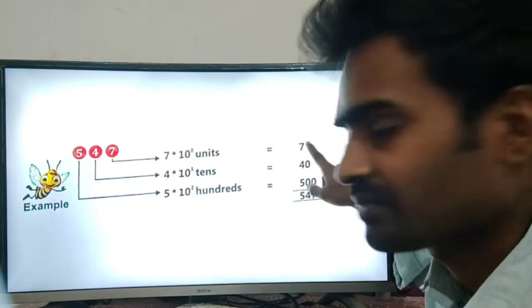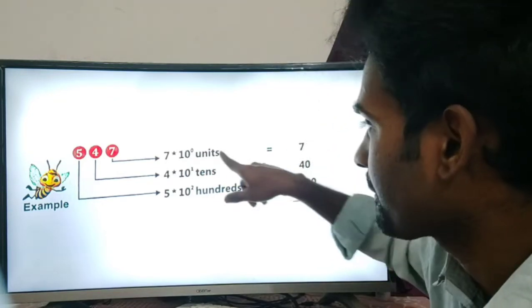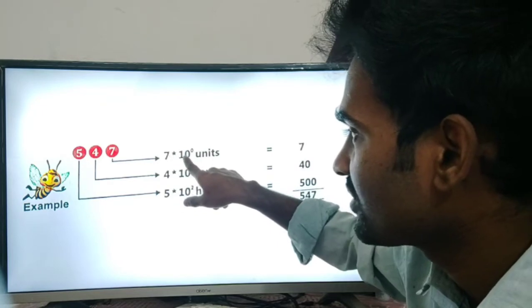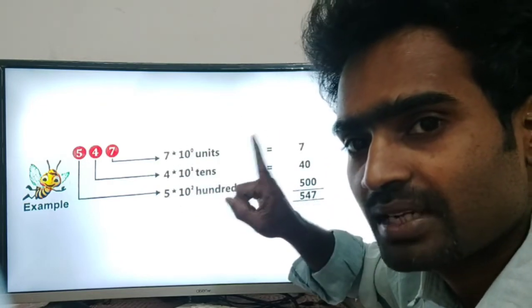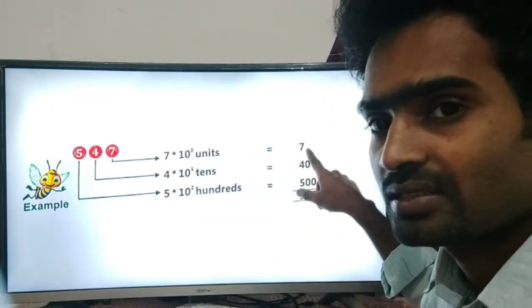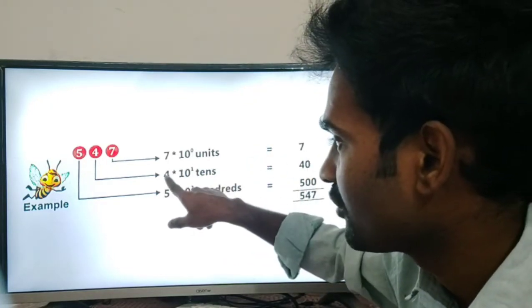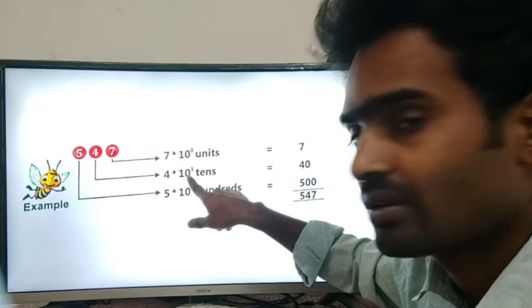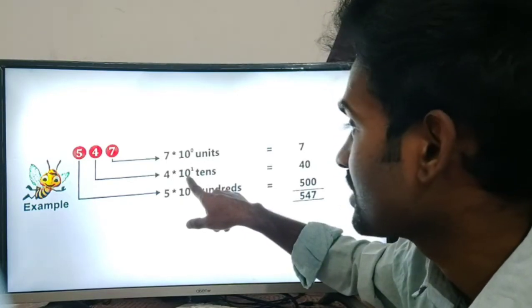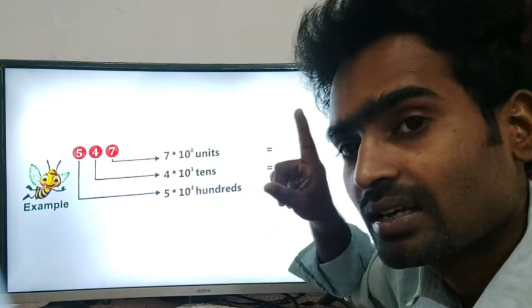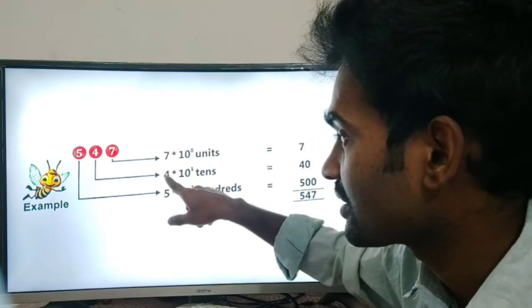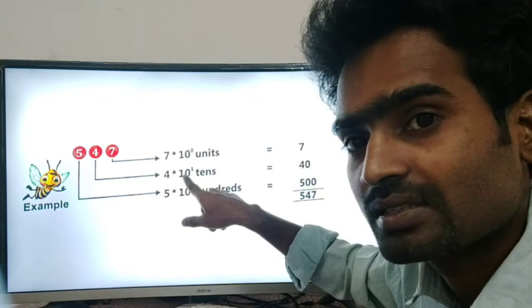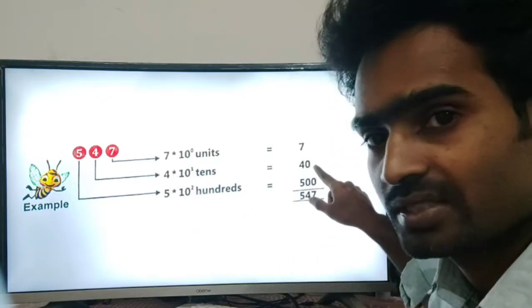So here the value comes 1. 7 into 1, when you multiply, it comes 7. The value does not change. And the same, 4 into 10 power of 1, which means it comes 10 again. Clear? When you calculate 4 into 10, it is 40. The value does not change.